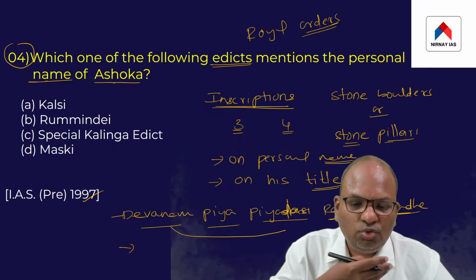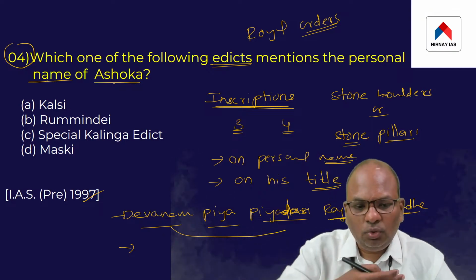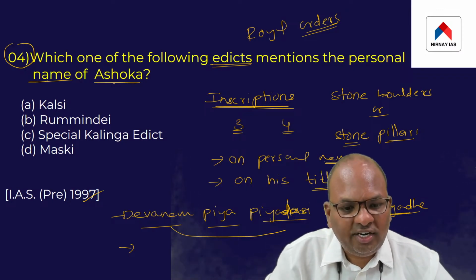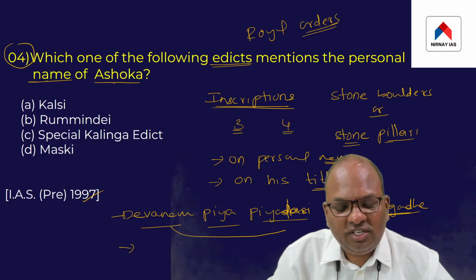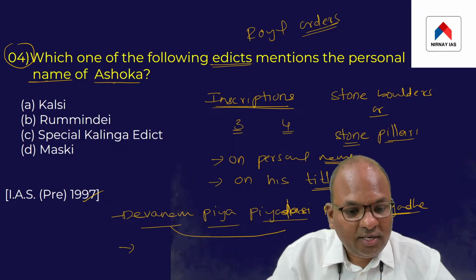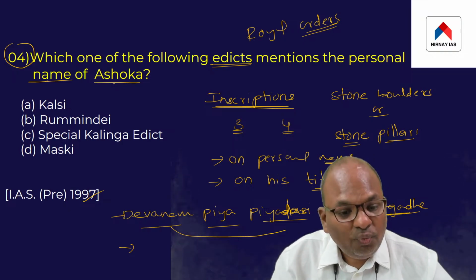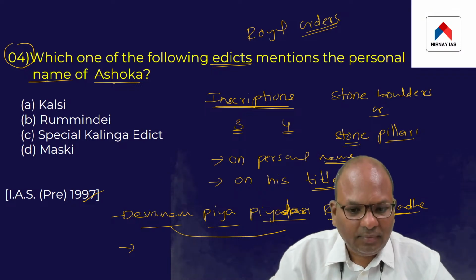So the point is, though the Ashokan inscriptions were found spread across the Indian subcontinent, since Ashoka did not issue these inscriptions on his personal name, the scholars did not know till recent times which king actually issued all of these inscriptions.